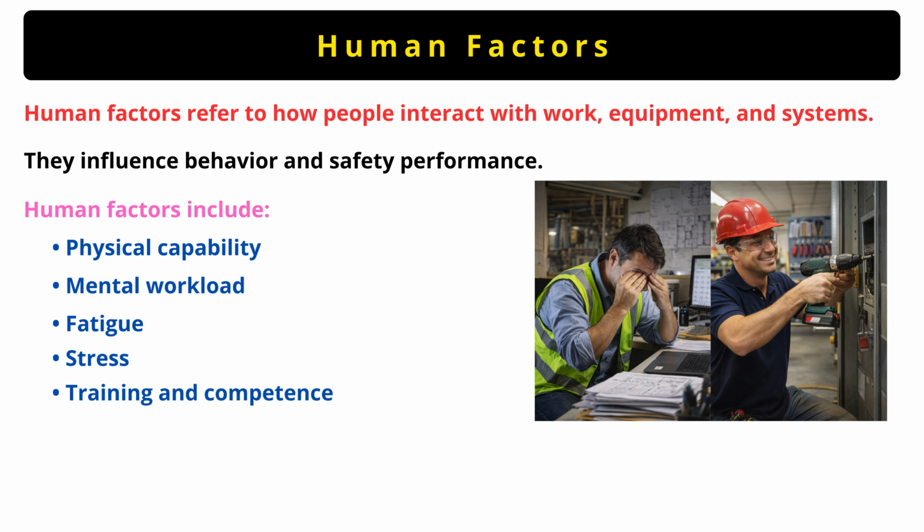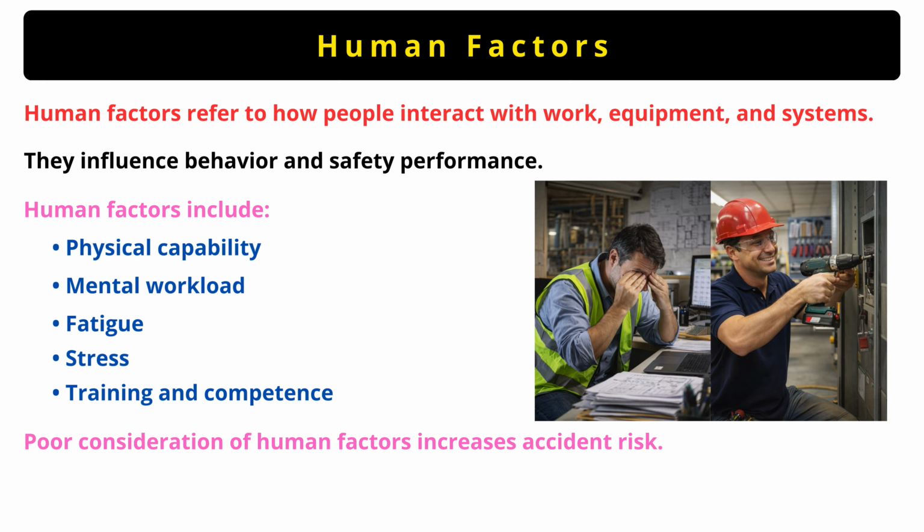For example, a tired worker is more likely to make mistakes. A stressed worker may ignore procedures. A poorly trained worker may misuse equipment. A worker performing a task beyond their physical capability may get injured. If organizations ignore these human factors, accident risks increase significantly. So, safety is not only about machines and systems, it is also about people. Understanding human behavior is essential for preventing accidents.